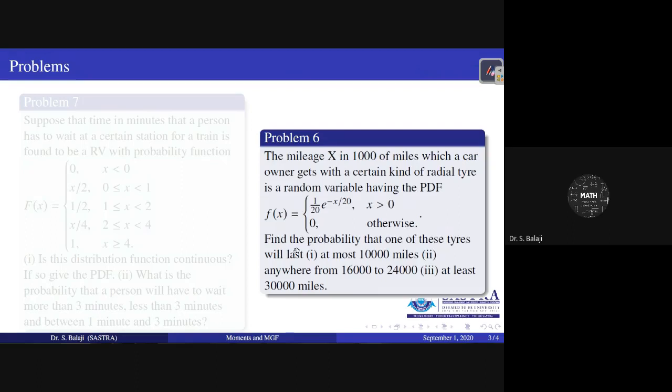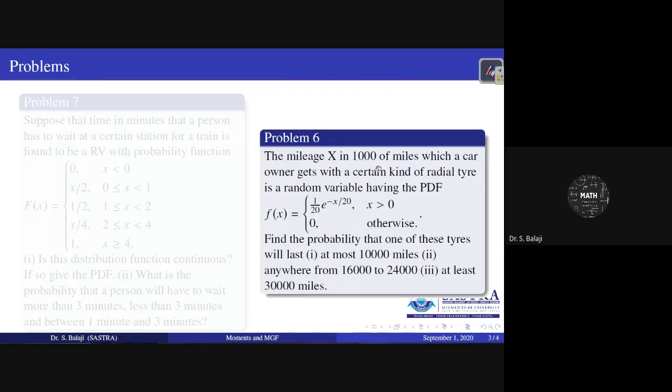They are asking to find the probability that one of these tires will last at most 10,000 miles, and so on, in terms of thousands of miles. Already X denotes the mileage in thousands of miles.